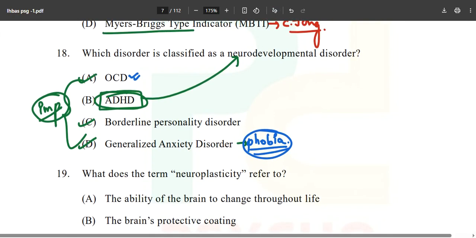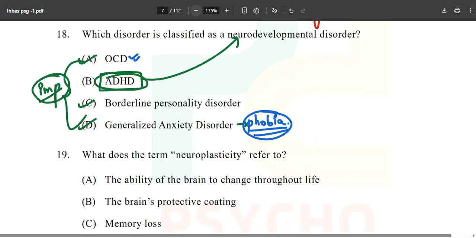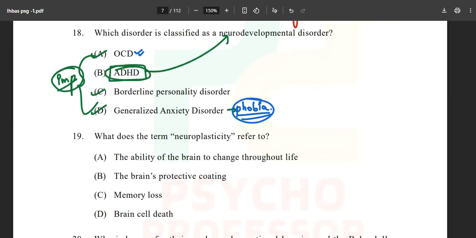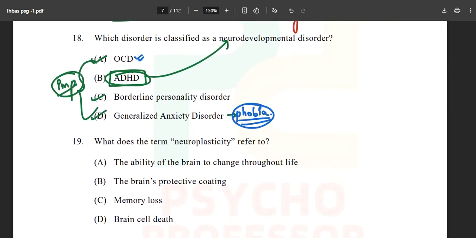Now let's look into the next question, but before that: which disorder is classified as a neurodevelopmental disorder? So my work starts over here because I need to encode this in your mind, what is happening. You might not know it; you are studying, you are reading, that is good, but you might have skipped something somewhere while reading.